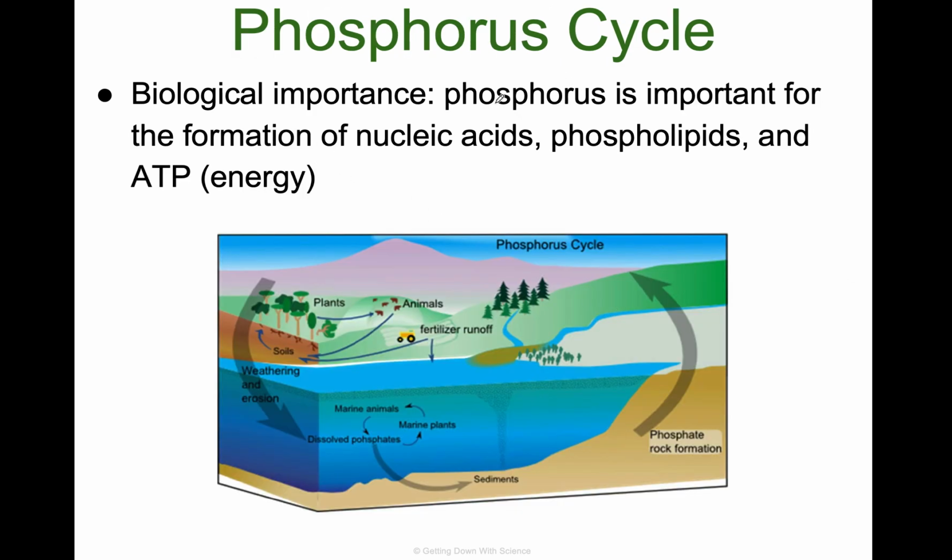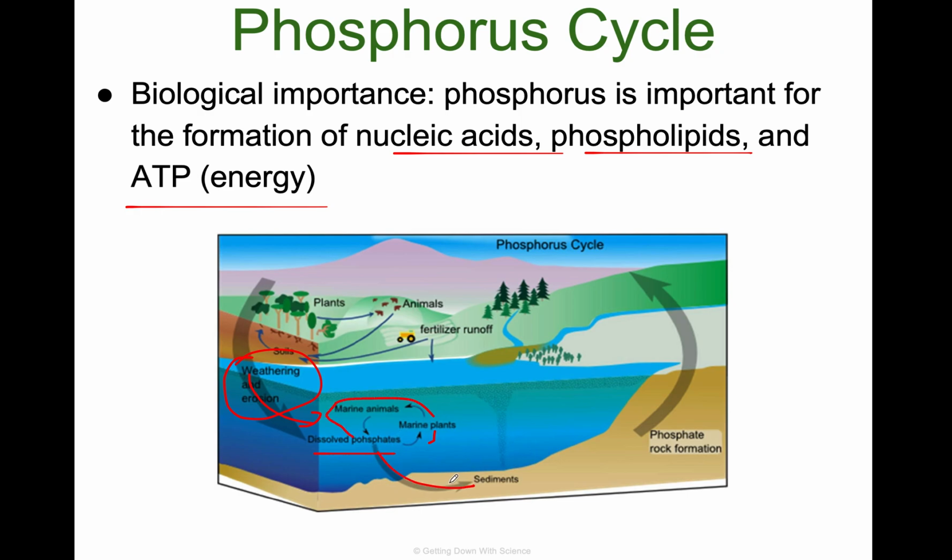Phosphorus cycle is another important one that you may or may not have heard of. It's important for nucleic acids, phospholipids, and ATP. It comes from weathering and erosion that will go down into the ocean. Dissolved phosphates will be there, and it goes through its own cycle between marine plants and animals.